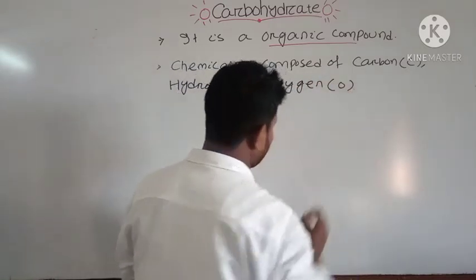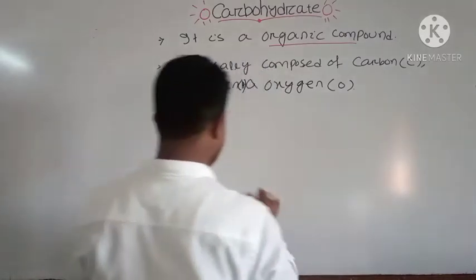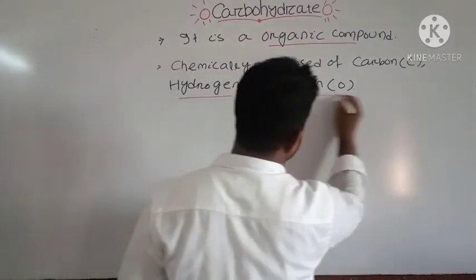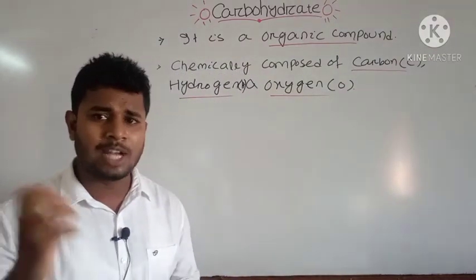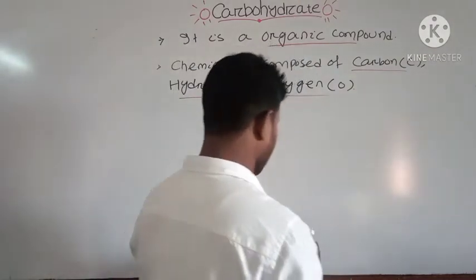The symbol of carbon is C, hydrogen is H, and oxygen is O. And it occurs in a specific ratio inside the animal body or plant body. What is that ratio?